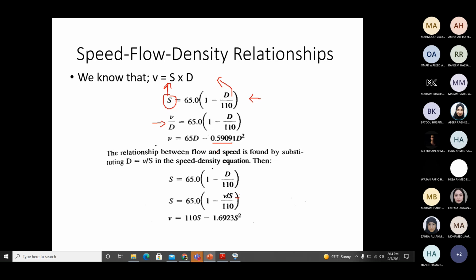Now one thing you can note down from here is that the equation between speed and density is a linear equation, because it's a straight line. The equation between flow and density, and flow and speed, is what? These are second degree equations.